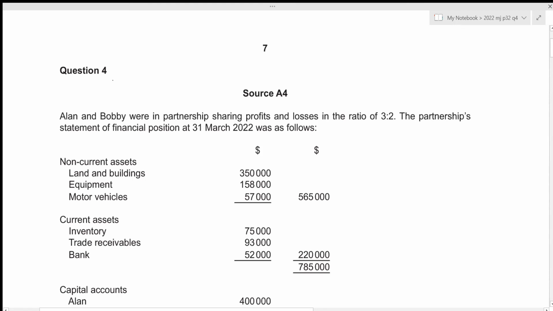Hi everyone, in this video we will be going over A-Level Accounting 2022 May-June Paper 3-2 question number 4. This is the structured paper 3 which consists of 6 questions. Each of them will be of 25 marks and we're also given a time limit of 3 hours, which means